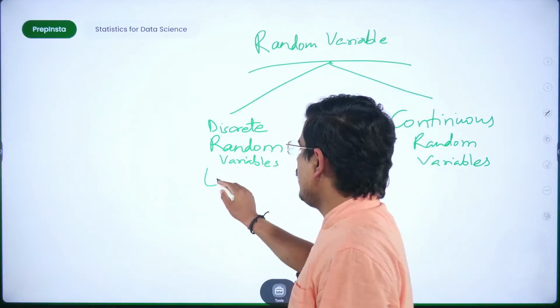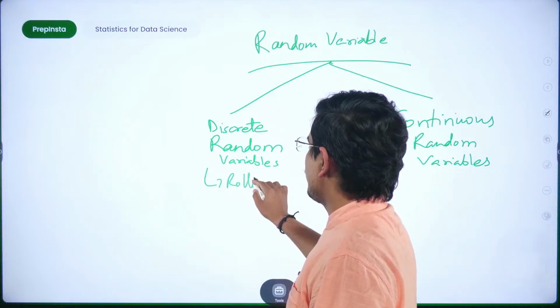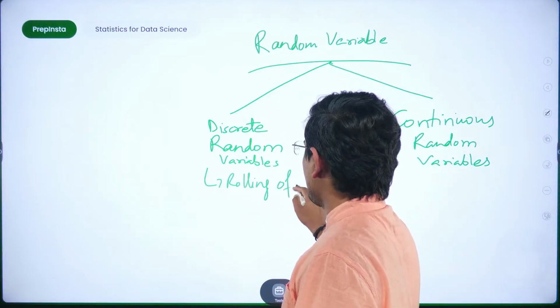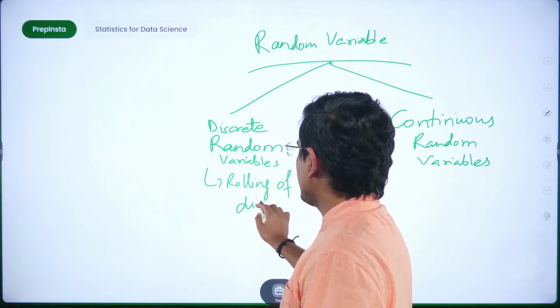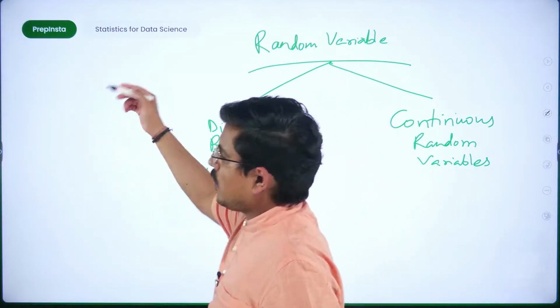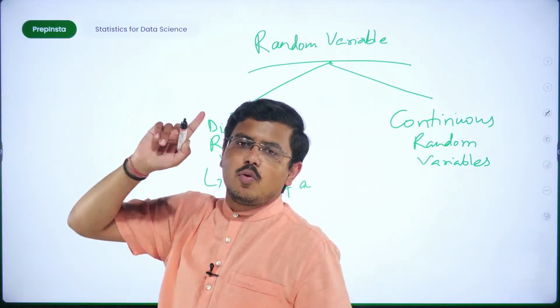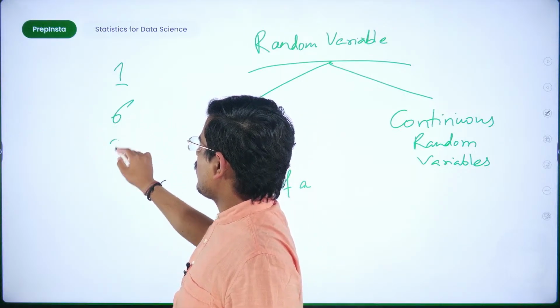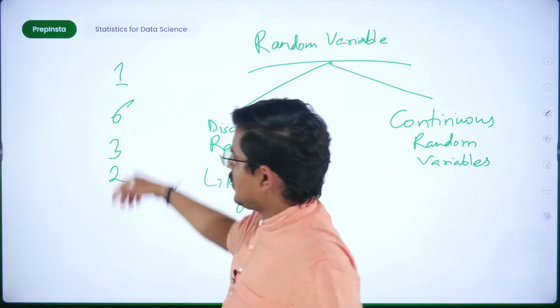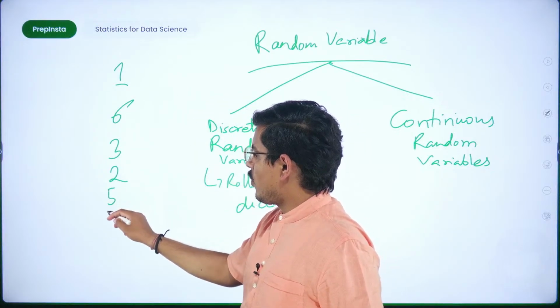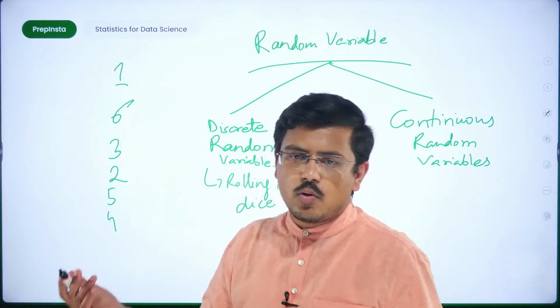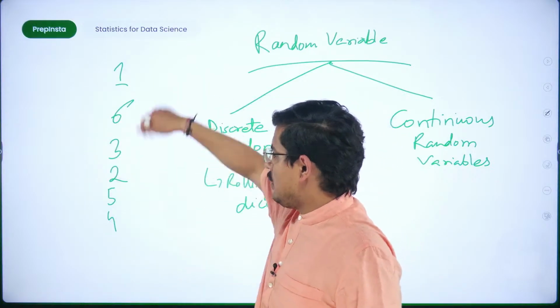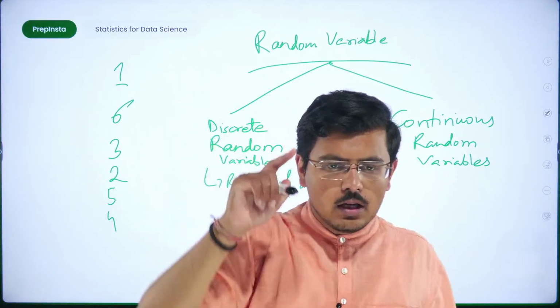For example, rolling of a dice. If you've rolled one dice, what do you get? 1 or 6 or 3 or 2, or 5 or 4. These are the numbers that you're going to get, but randomly out of these numbers, one would appear.